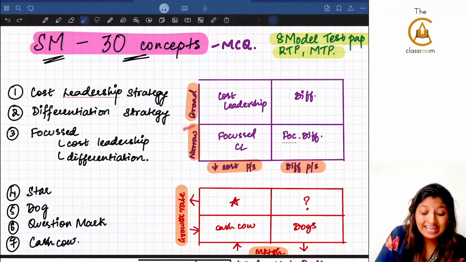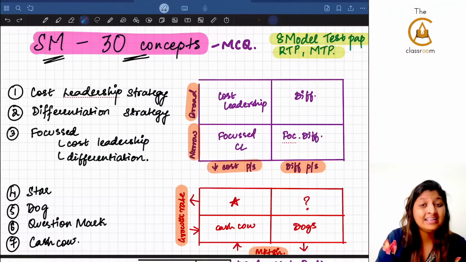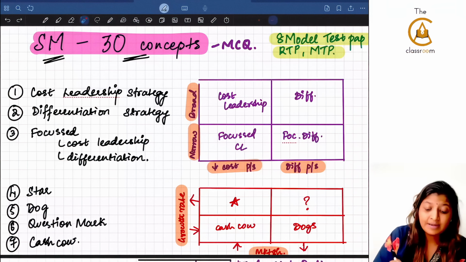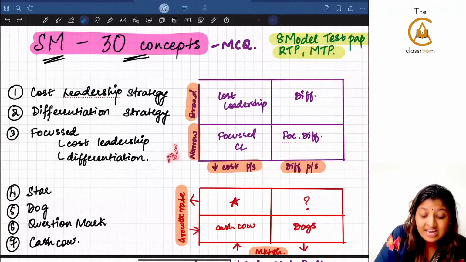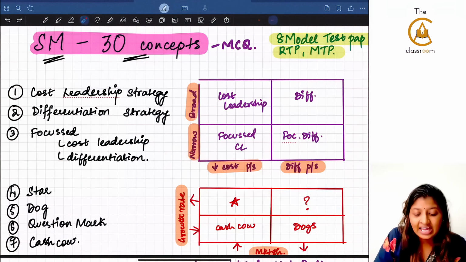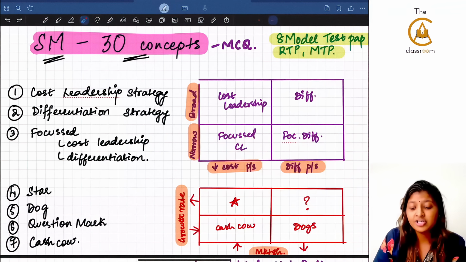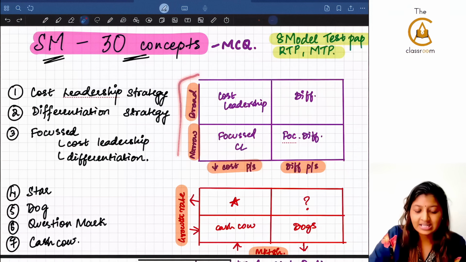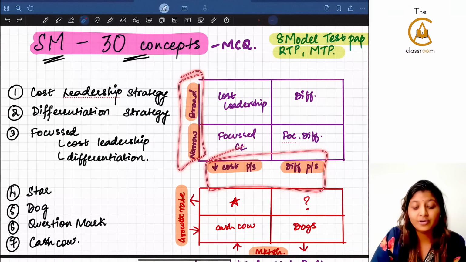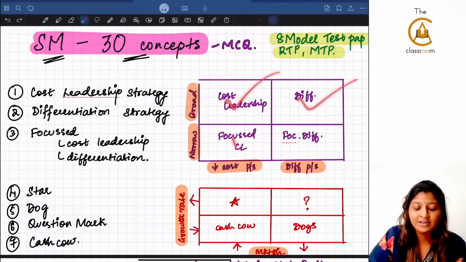If they're catering to a narrow market, they can cater to a narrow market sometimes because they want to focus on the niche. Their niche can have cost leadership, or their niche can be of differentiation. So with just this question and this question, you will be able to understand where it will fall, guys.